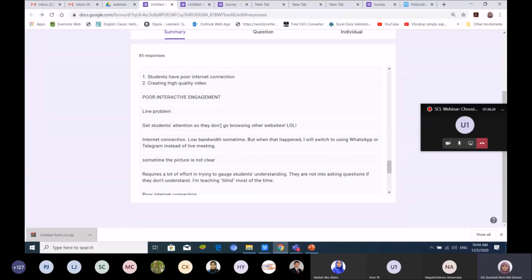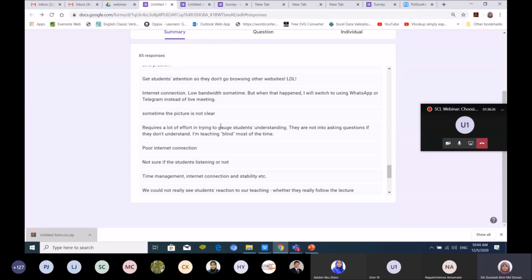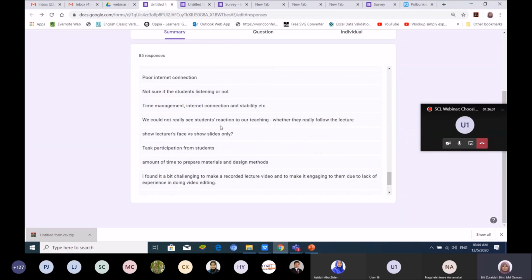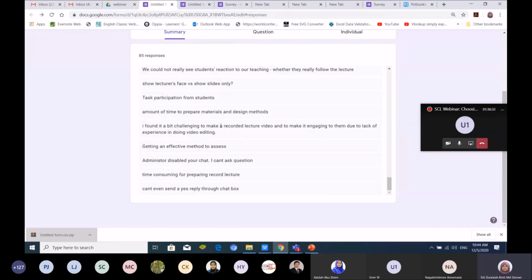And then the line problem, of course, internet connection, low bandwidth sometimes. Then there are some people who cannot send a reply to the chat box. When you cannot reply to the chat box, it means maybe your internet bandwidth is low.